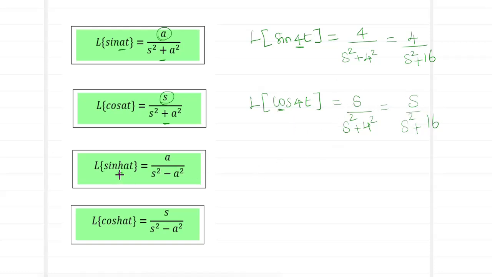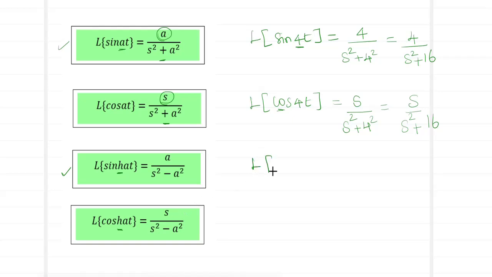Now coming to the hyperbolic sine and hyperbolic cos. So we have Laplace of sine h of at to be a divided by s square minus a square. So when you compare Laplace of sine and Laplace of sine h, what is the difference we notice? We notice that the denominator for sine contains a plus sign and the denominator for sine h contains a negative sign. Similarly, for cos h, the numerator is s, identical with your cos, but the denominator where you had plus turns out as minus.